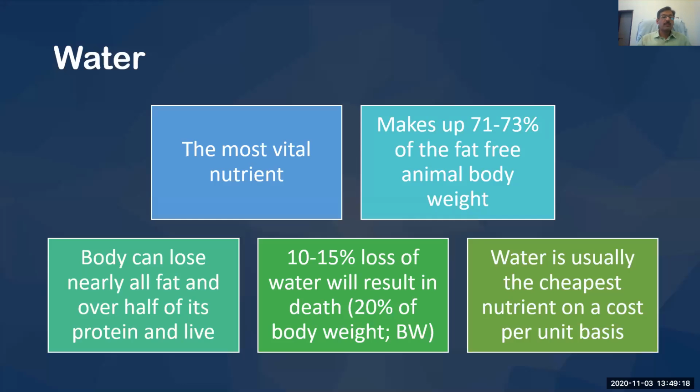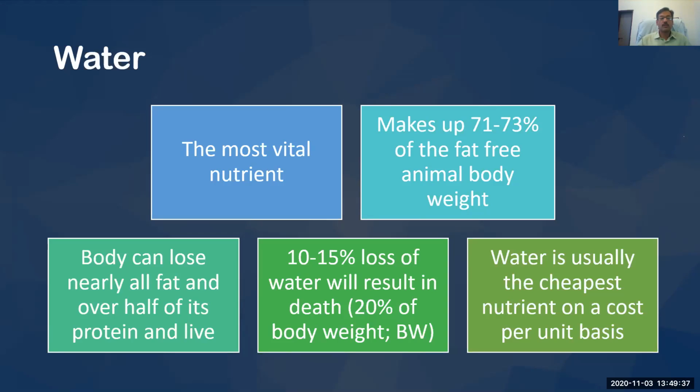The next most important thing about water is that the body can lose nearly all its fat and half of its protein and live. But when there is a loss of 10 to 15% of water, that is around 20% of the body weight of an individual, it may lead to death.